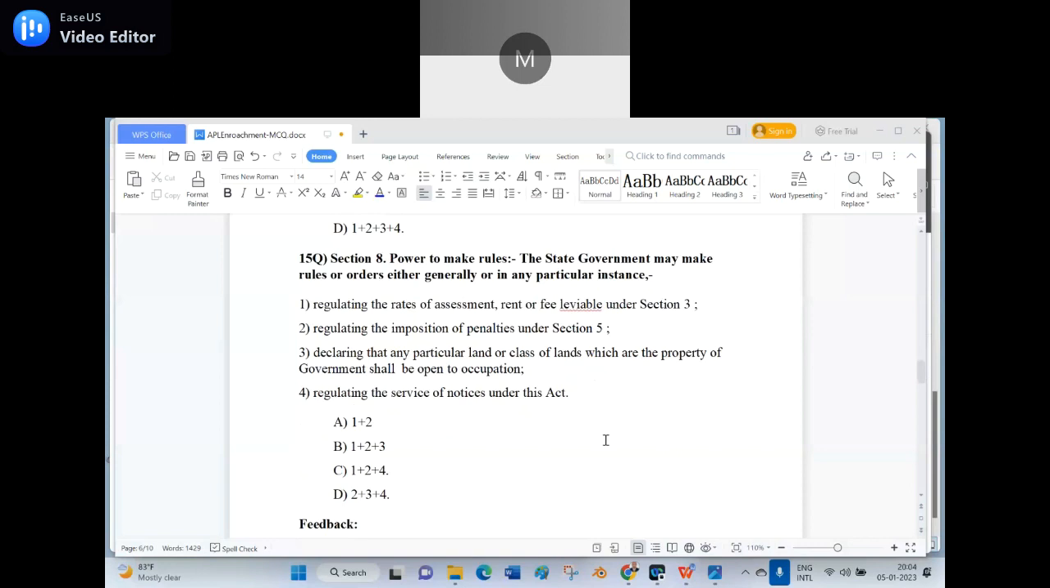Options: A, 1 plus 2. B, 1 plus 2 plus 3. C, 1 plus 2 plus 4. D, 2 plus 3 plus 4. Sir, option A, 1 plus 2. Then what is wrong in the 3 and 4?